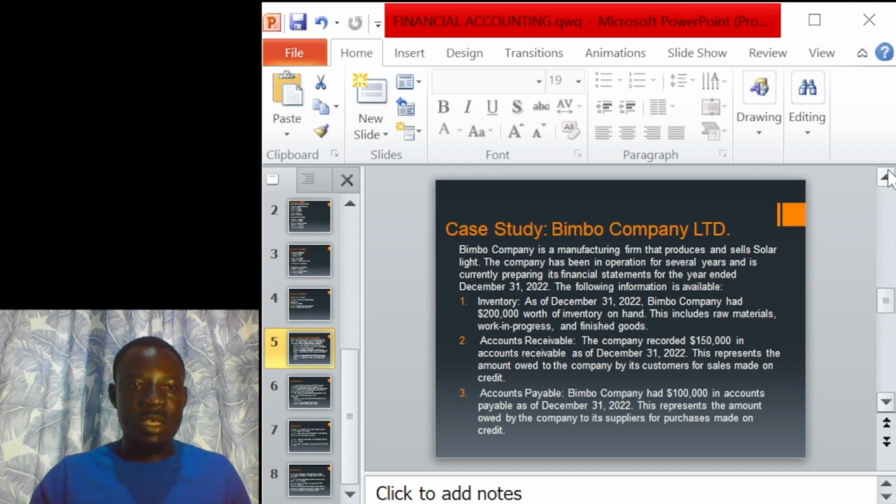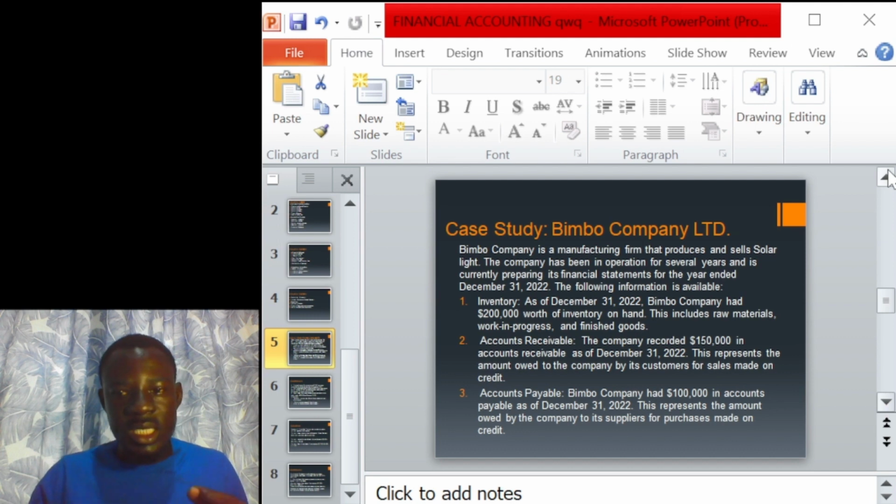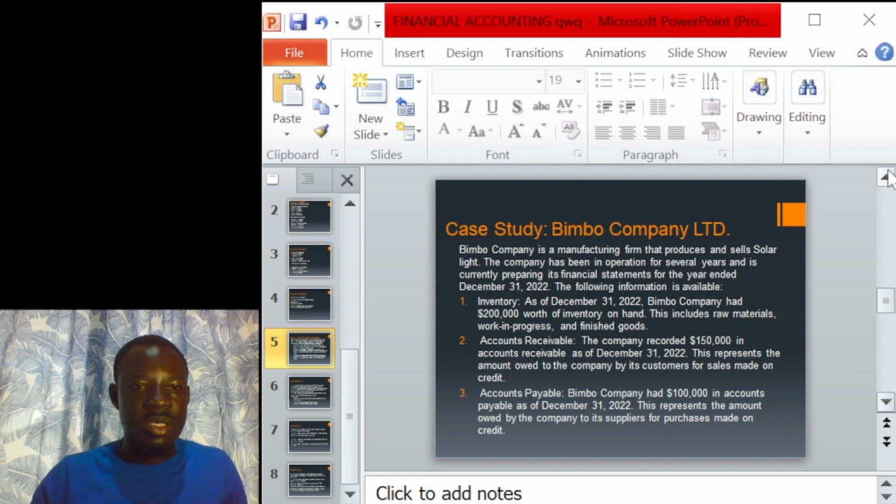It means the company has recorded this transaction and it is there. So we are going to know the transactions and know how we can calculate for the demands of the question. So he says that inventory, I have explained to you earlier that inventory simply means the stock that we are operating business with. So he's saying that as of December 31st, 2022, Bimbo Company had $200,000 worth of inventory on hand.